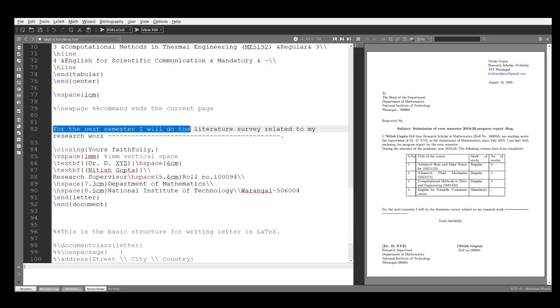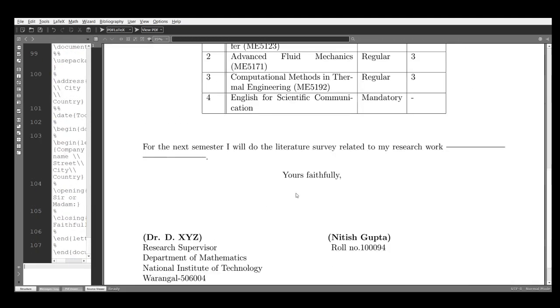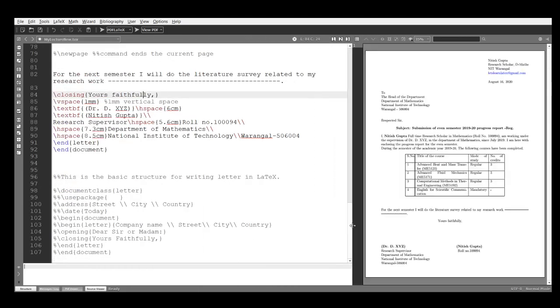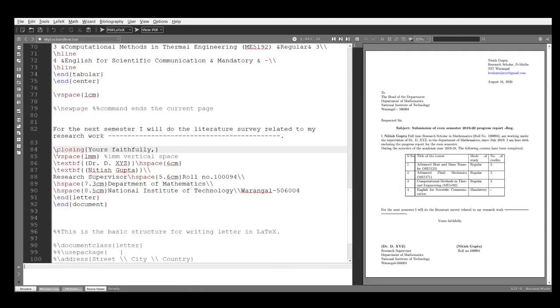For the next semester, I will do the literature review surveys related to this. This is the text I write here. In the last, you have to write this \closing and in braces, your faithfully. So this will come here. See this. Your faithfully. This is the meaning. It is the reason we are using this \closing here. Okay.